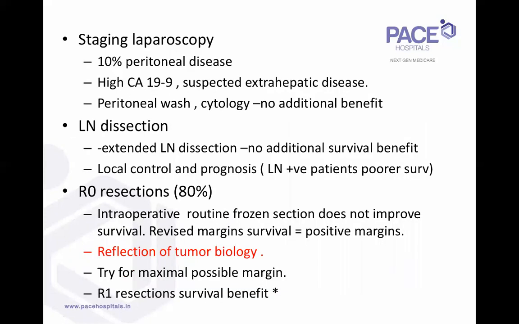Then other things before you go into surgery, the role of staging laparoscopy. The incidence of peritoneal disease is 10%. I mean, in the West, there's a huge debate for malignancy. Should we do a staging laparoscopy? Should we not? I think in India, we use mostly reusable instruments. The additional cost of a staging laparoscopy is not much, and I don't think we should debate it much, especially in patients with high CA 19-9, like we discussed before, and suspected extrahepatic disease on imaging and all that.